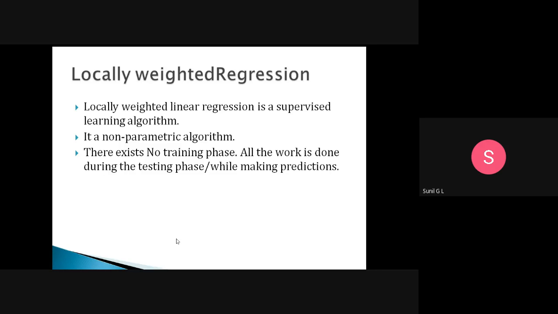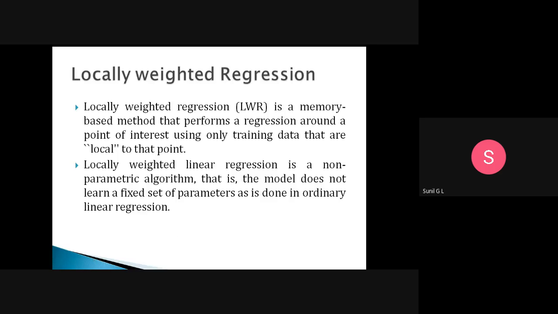We do not give training to the model. All work is done during the test phase, while making the prediction.